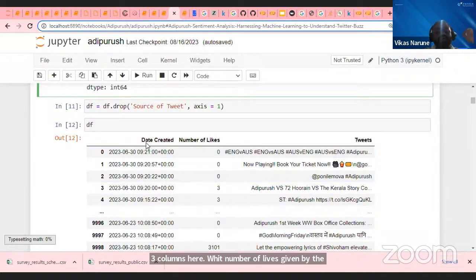Now I can even transform my data. I can do feature engineering. I can separate my dates and times, and I can do text pre-processing as well. So let's do this.